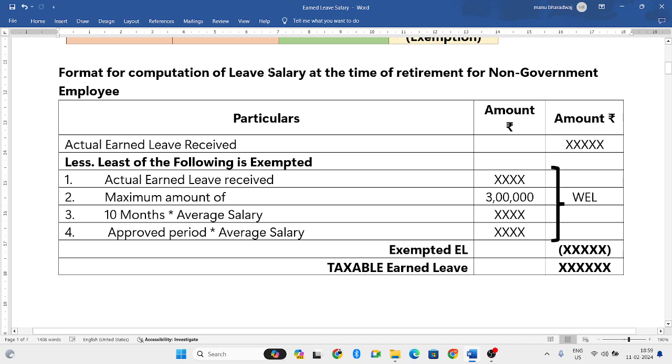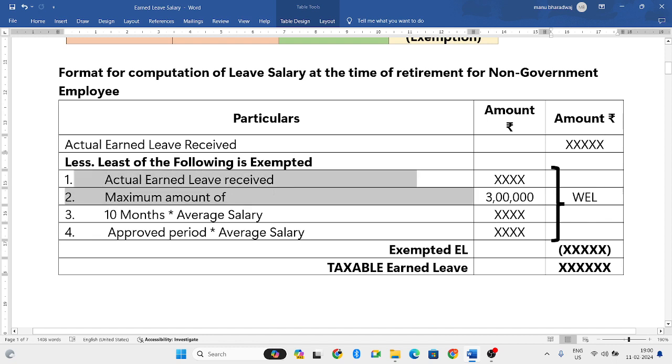When you are a non-government employee encashing your leaves after retirement, this formula computes the taxable earned leave. First, we take the actual earned leave received; whatever amount you have actually received, we write in the outer column. Next, the least of the following will be exempted. There are a total of 4 exemptions, and out of these 4, the least amount will be given as exemption.